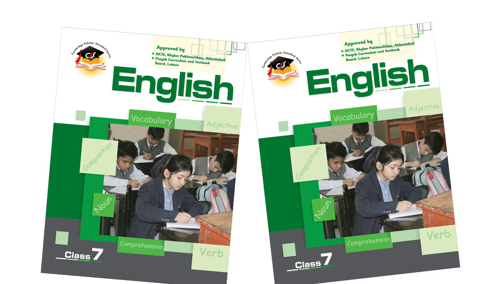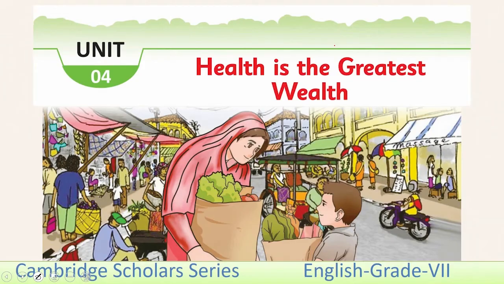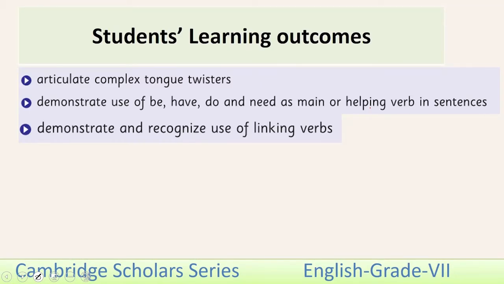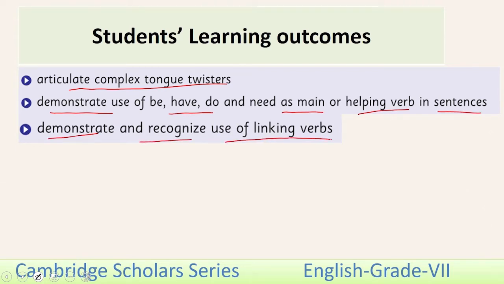Before starting the lesson, dear students, you must have with you class 7 English textbooks. We are going to start our lesson from unit 4, Health is the Greatest Wealth. SLOs of this lesson are: articulate complex tongue twisters, demonstrate use of be, have, do and need as main or helping verb in sentences, and demonstrate and recognize use of linking verbs.